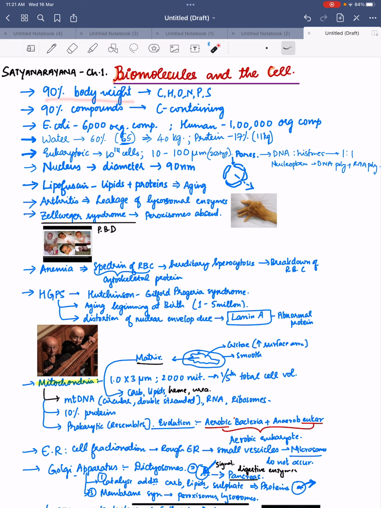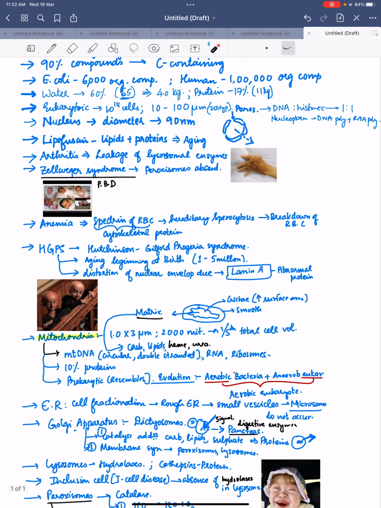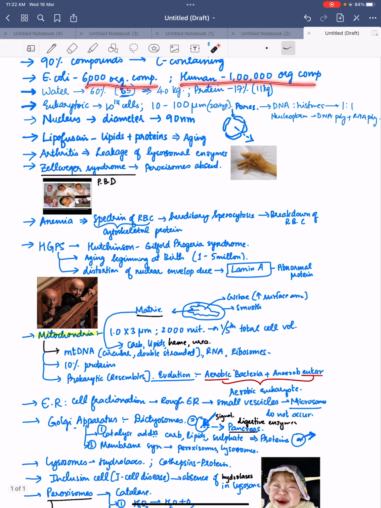90% of body weight is carbon, hydrogen, oxygen, nitrogen, phosphorus, sulfur. 90% of compounds are carbon containing. Escherichia coli has 6,000 organic compounds, whereas human has 1 lakh organic compounds. Water is 60%, that is the majority. If we consider a human of approximate average weight 65 kgs, then almost 40 kgs is occupied only by water. Next is protein, which is 17% and occupies 11 kgs. Then comes lipid, which is 14%, 9 kgs, carbohydrates 1.5%, 1 kg, and minerals 6%, that is 4 kgs.